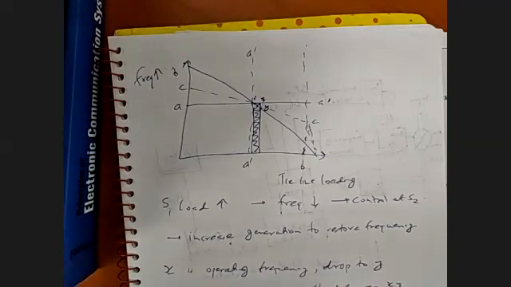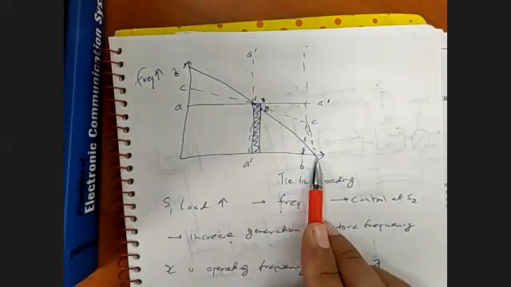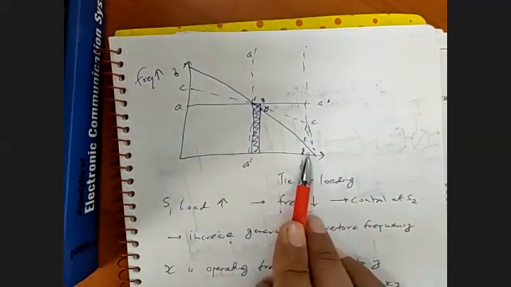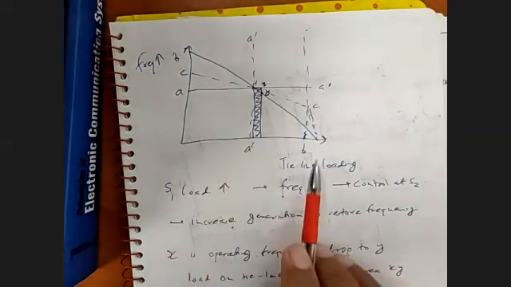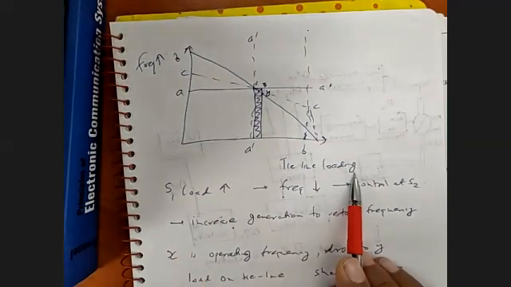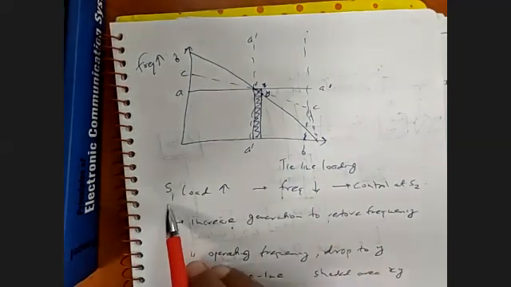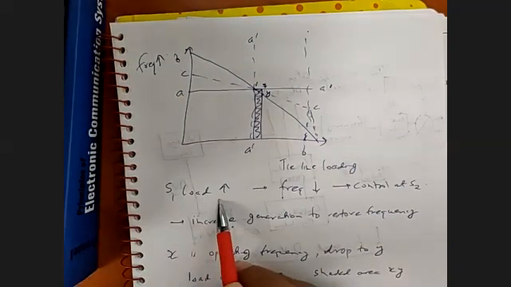So let's consider a case. We have the characteristics of A and B. We have two systems working, two regulators. These are the tie line loading system and the frequency. Now let's consider that the load at S1 is increased.